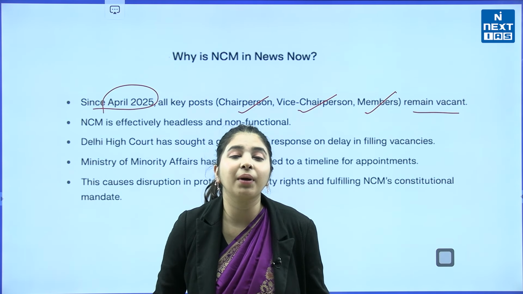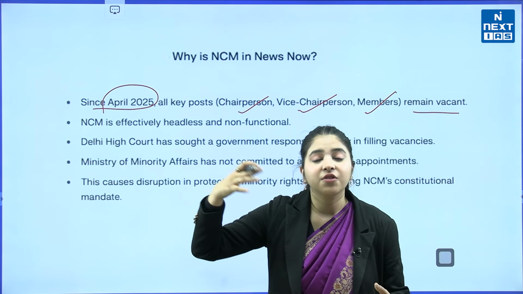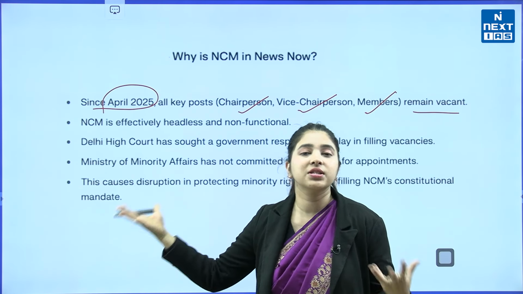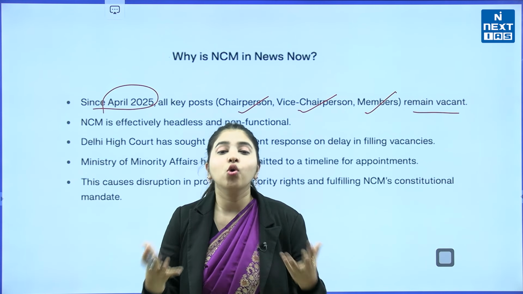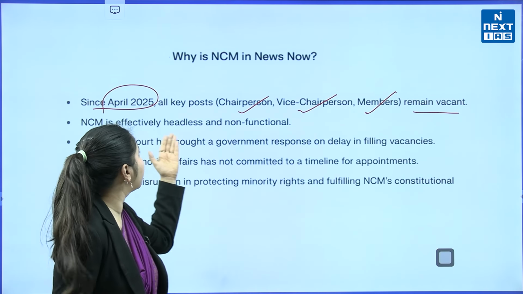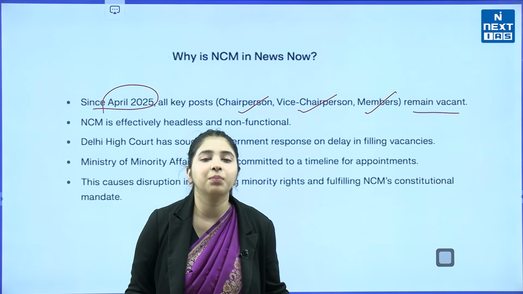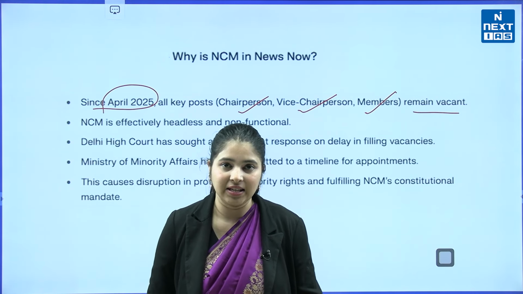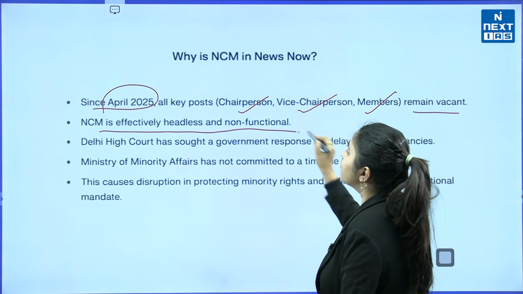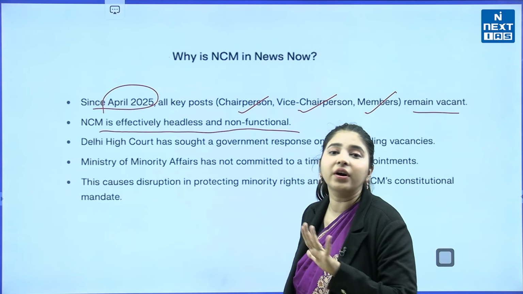Even if we debate about minorities, even if we talk about Hindus as minorities or the six other religious communities as minorities, who do we talk to? Since April 2025 all the key posts are vacant, so these debates become useless. Why? Because NCM is effectively headless and non-functional. At this point of time, NCM is headless and non-functional.